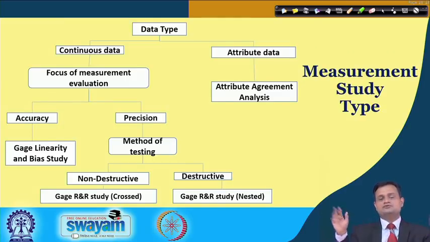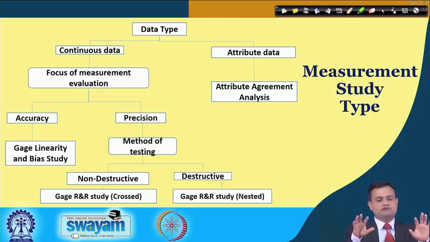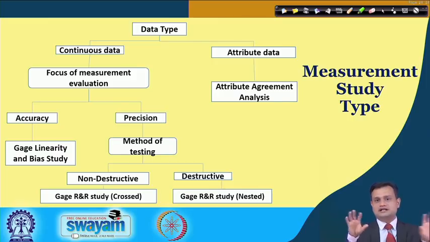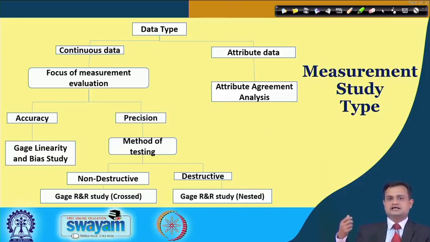Now, let us try to have the broader understanding of the measurement system study and what type of study we may conduct. So, for that let us try to appreciate what could be the data type first. You can have continuous data and attribute data. Continuous data you basically measure in terms of, say, decimal or discrete value, and in attribute data you will say that, fine, this component with respect to the gauge or with respect to the benchmark, it is okay or not okay.